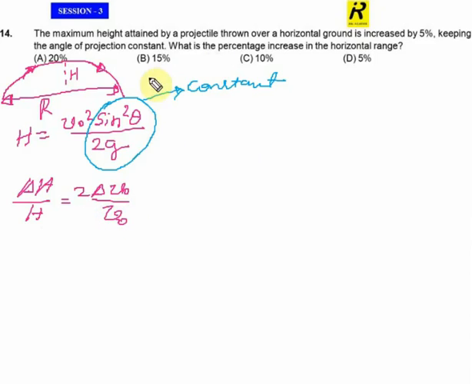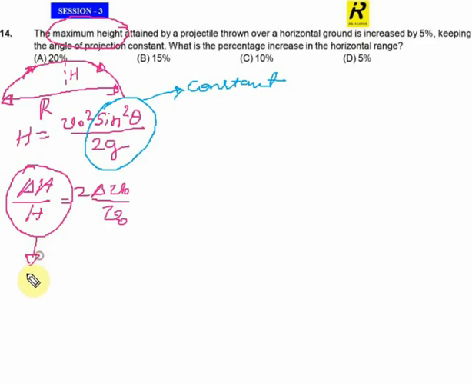Now it is said that the maximum height attained by a projectile thrown over a horizontal ground is increased by 5%. So the percentage change in maximum height is this one.